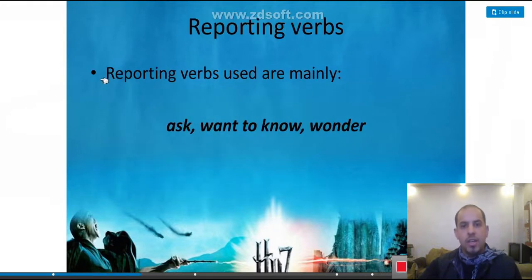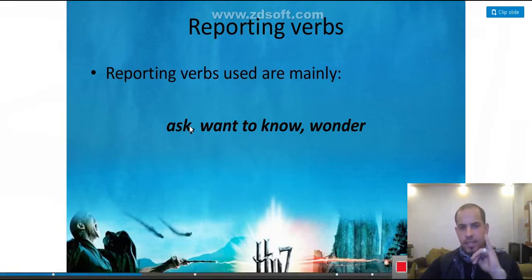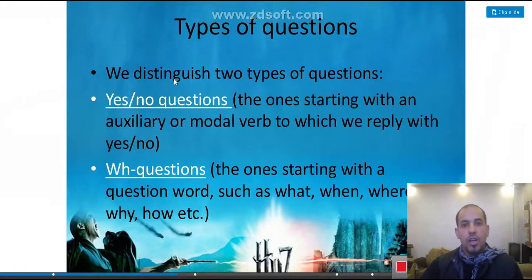Let's see here. Now the reporting verbs used are mainly what? The verbs that we use to report questions are ask, want, and wonder. Ask, want, and wonder. As I told you, we have two types of questions. The first one is yes or no questions. How can we recognize this type of questions?